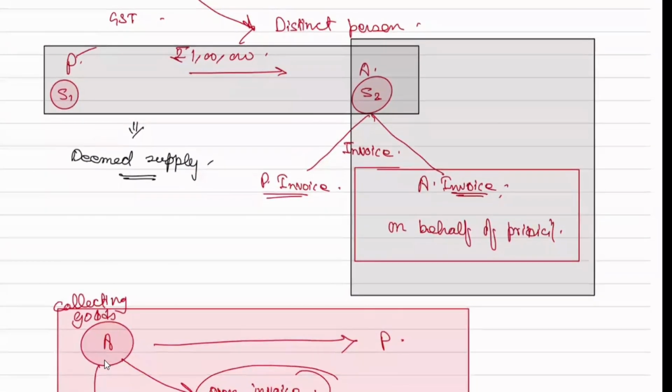So this much is clear, correct? The third point is also done and dusted. Yes, sir. See, for the time being you may feel that it sounds confusing, correct? Because you have not seen the full IGST, what actually it is. But don't worry. After the session ends, go through this once or twice. I'm definitely very sure that you will get it. And after that also, if you do not get it, I'm always there.